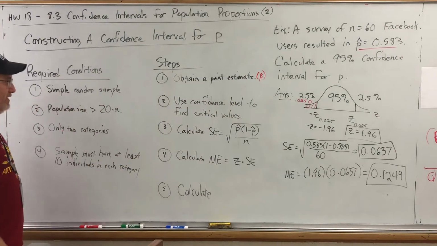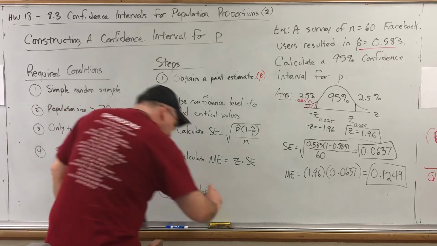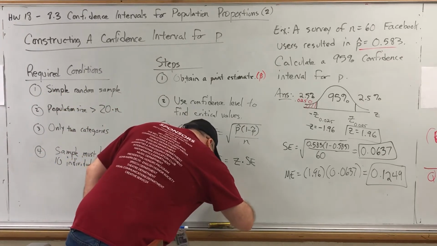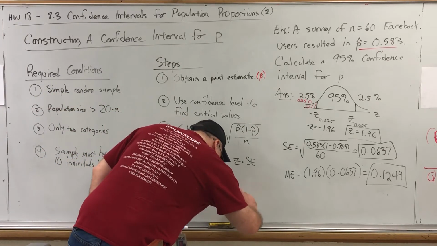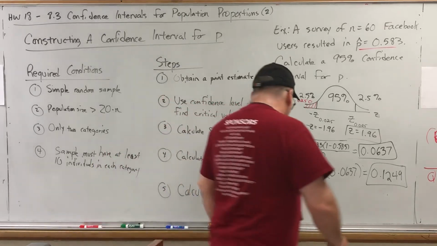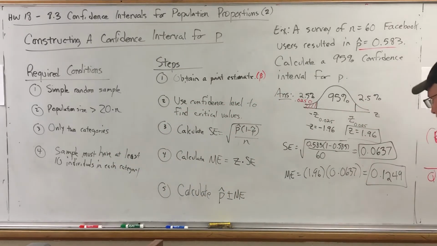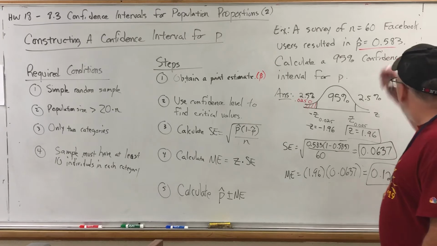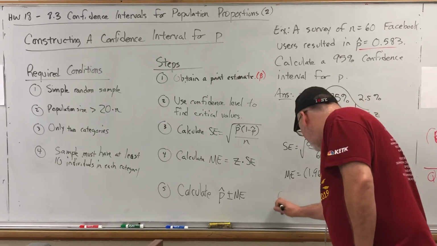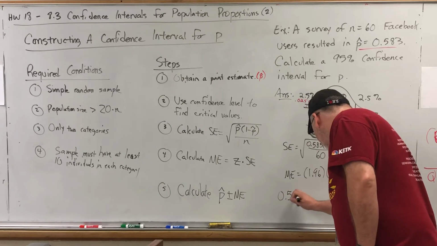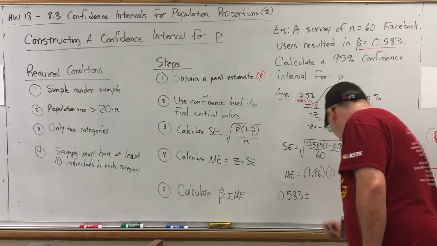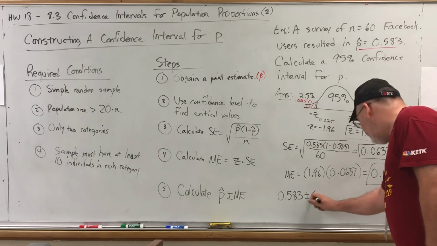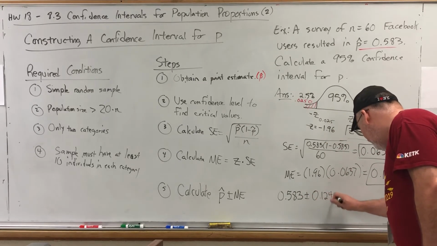Our point estimate here is p hat. And to that, we're going to both add and subtract the margin of error. So let's do that over here. Our p hat was 0.583. And to that, we are going to both add and subtract our margin of error, which was 0.1249.